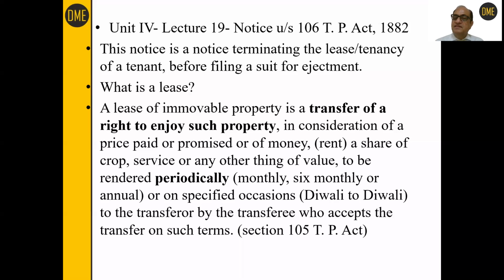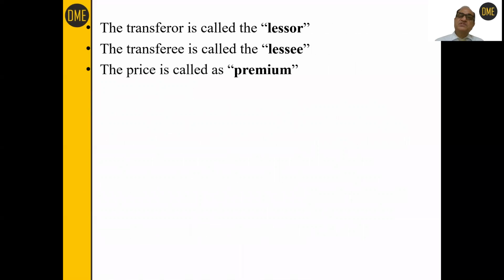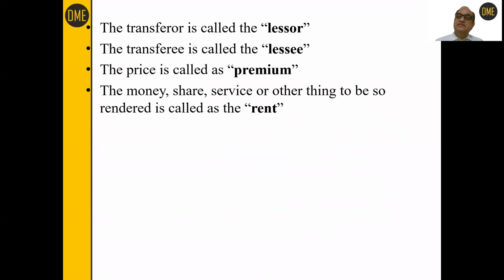And this rent or services or share in crop has to be given by the tenant to the landlord, that is, by the transferee to the transferor. And the transferor, that is the landlord, has to accept that transfer on those terms which were agreed between the parties. Now the person who is transferring the right to enjoy the property, that transferor is called the lessor, and the transferee or the tenant is called the lessee.